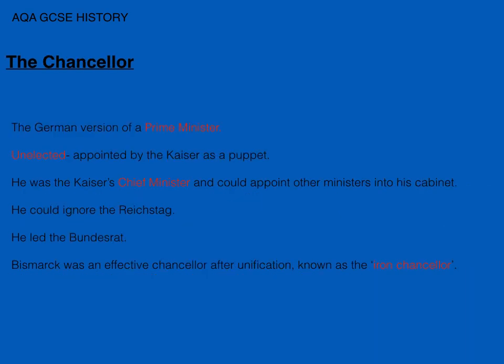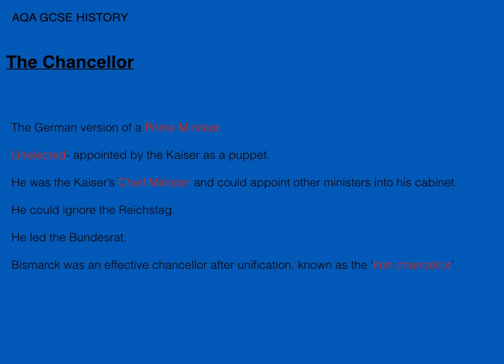Now the Chancellor is basically still a Chancellor of Germany today, and they are basically the German version of the British Prime Minister. But the only difference here is that they're unelected and they're appointed by the Kaiser as basically a puppet. They do what the Kaiser says. They're his chief minister. They can also appoint others into that cabinet. They could ignore the Reichstag, and they led the Bundesrat, which I'll go into in a second.